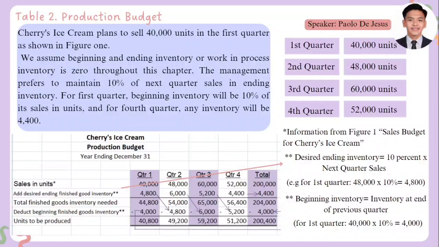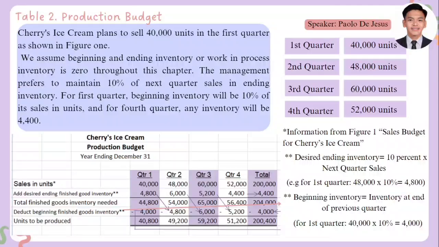Then we will deduct the beginning finished goods inventory. Now, in the following quarters, the beginning inventory will be the ending inventory of the prior quarter. We will just be multiplying the sales in units by 10%. So 40,000 units times 10%, that is 4,000. Then we will deduct it from the total finished goods inventory needed, which is 44,800, less the beginning finished goods inventory.